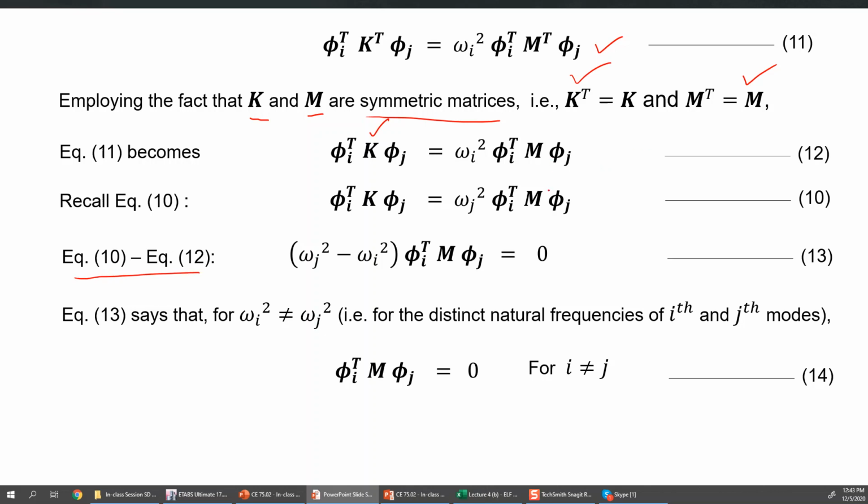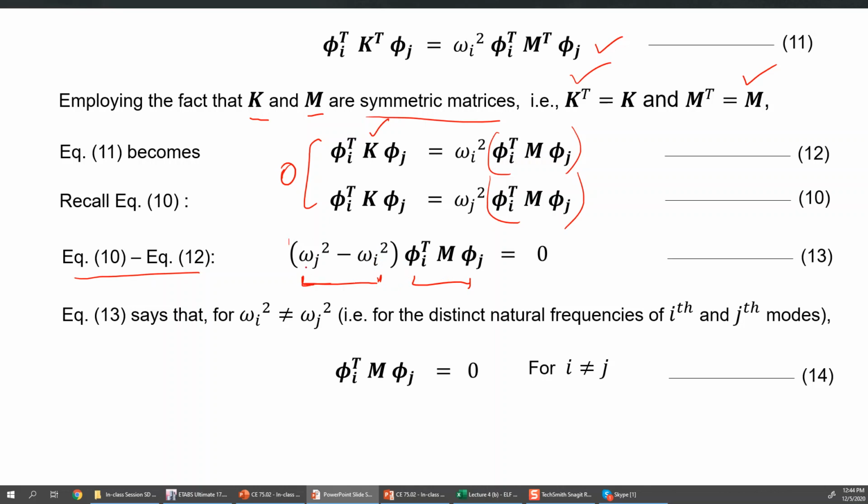So we subtract these two equations, and on the left hand side I will simply have phi I transpose K into phi J, phi I transpose K into phi J, so the subtraction will be 0. And on the right hand side I will have the same thing here and here. So I will have this thing as common, and omega j square minus omega I square. Now this product is 0.